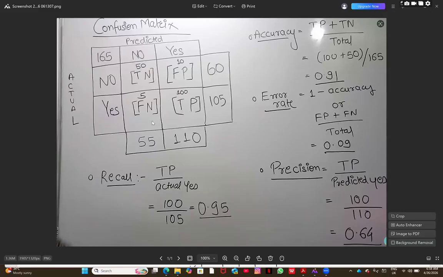Let us take an example that there is a patient who has come to the doctor, and you need to tell whether it is a true positive or true negative. Think about some diabetic patients who are coming, and we are saying that actually they are not diabetic. This particular row ensures the actual. And we are saying that yes, they are actually diabetic. And what machine learning has predicted here is no, they are not diabetic. And here machine learning has predicted yes, it is diabetic. So this is the way it has been distributed.